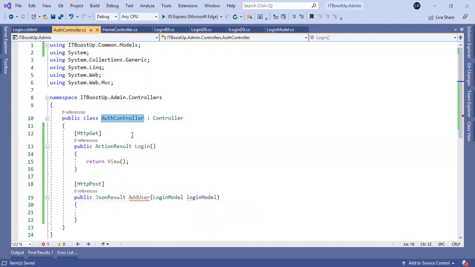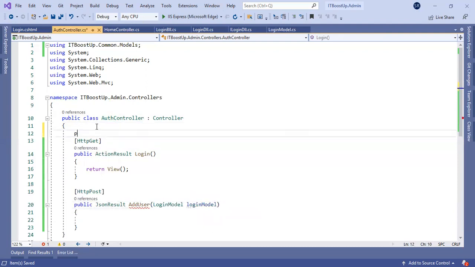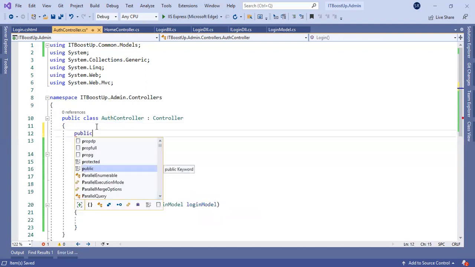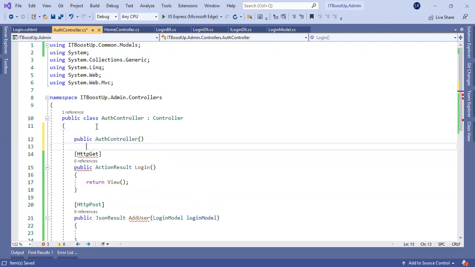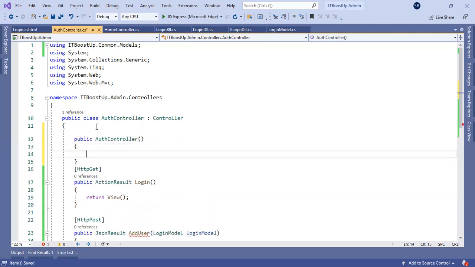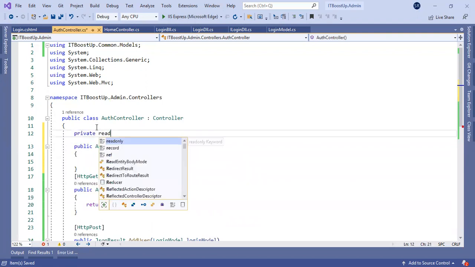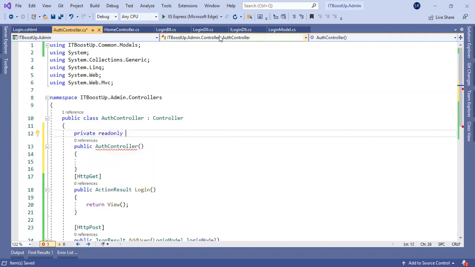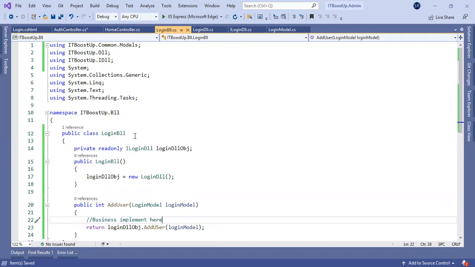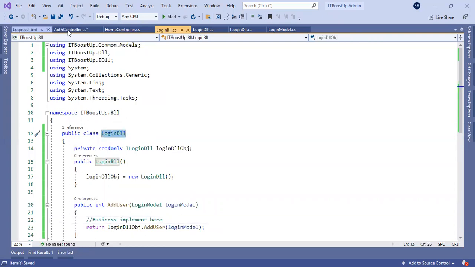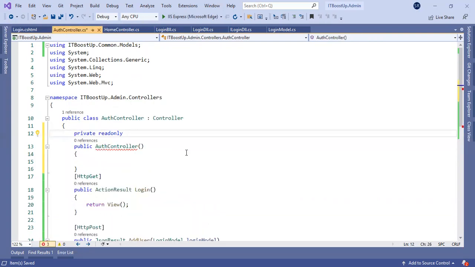Before going to the calling, I will create a constructor for the auth controller to create an object of business logic. So I will create a private readonly, and I will copy my business logic class here, where auth controllers.